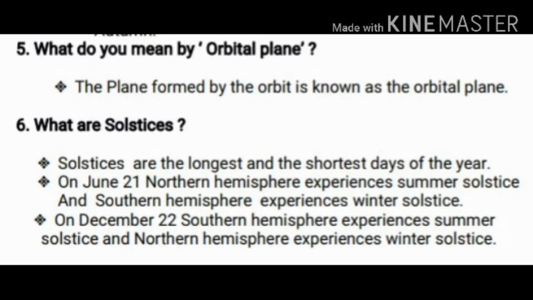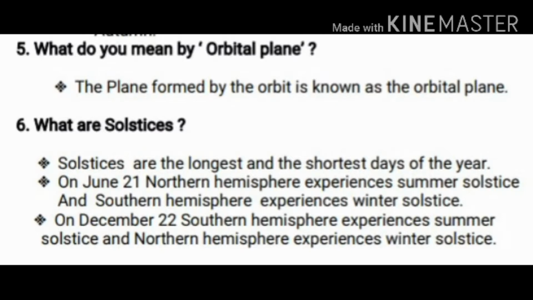Next one is, what do you mean by orbital plane? The plane formed by the orbit is known as what? Orbital plane. Again, one time repeat, children. The plane which is formed by the orbit is known as orbital plane. Clear? Okay. Next question. Move on to the 6th question.